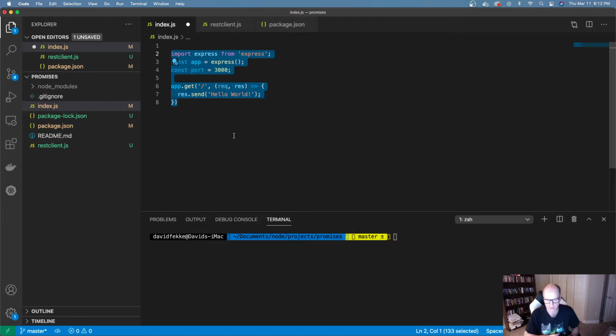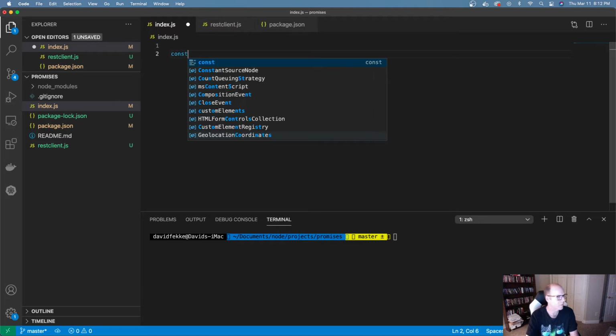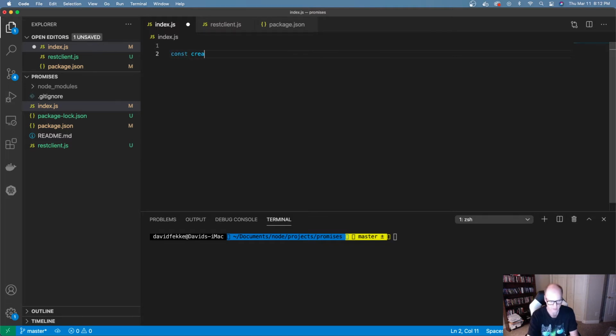So let's say we want to create a function, and this function is going to return something. I'm going to come over here and say create worker, and I'm going to set this equal to an arrow function. Now what I want to do is actually return something, but I want to return it as a promise.